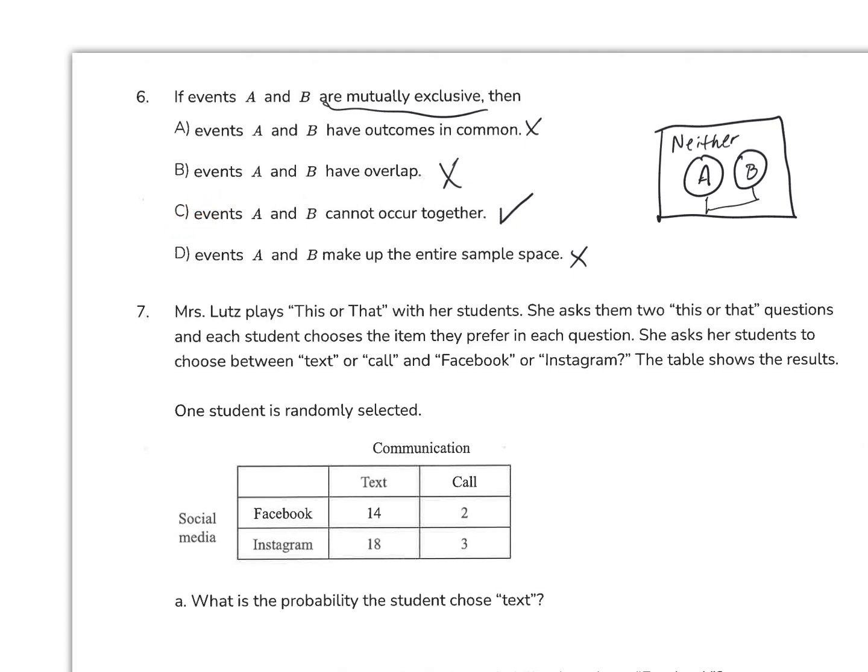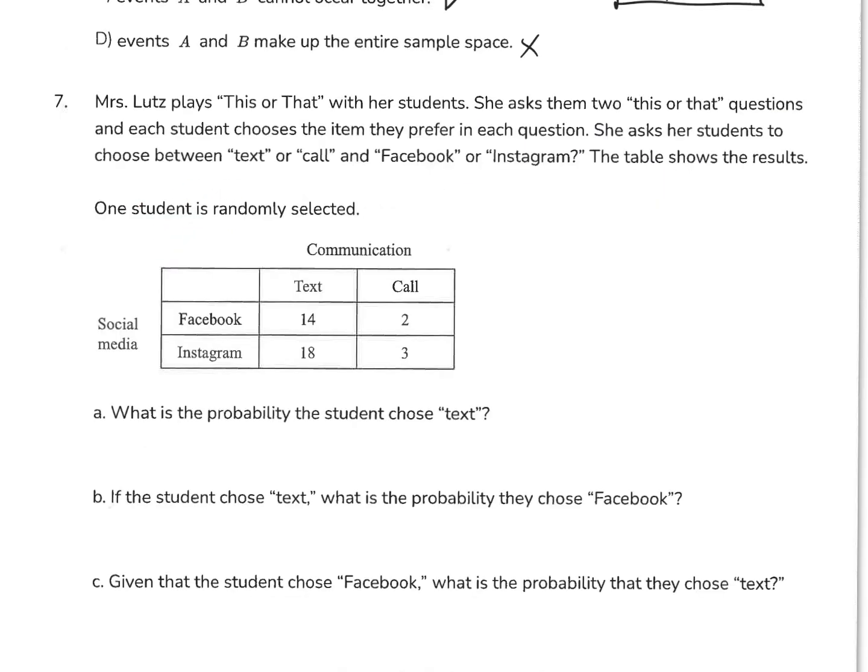Okay. 7. Miss Lutz plays this or that with her students. She asks them two this or that questions, and each student chooses the item they prefer in each question. She then asks her students to choose between text or call and Facebook and Instagram. So the table shows the results. One student is randomly selected. Okay, now we're looking at this two-way table.